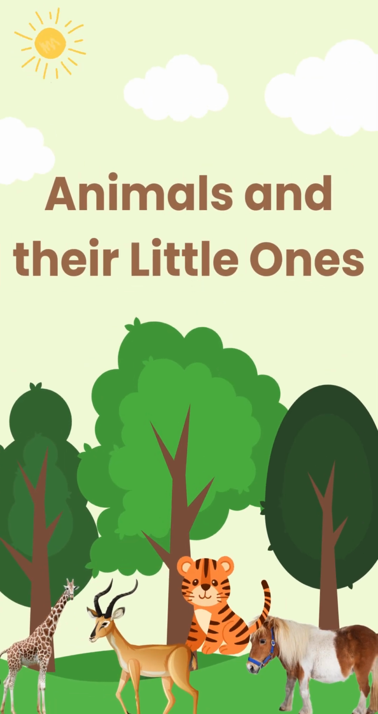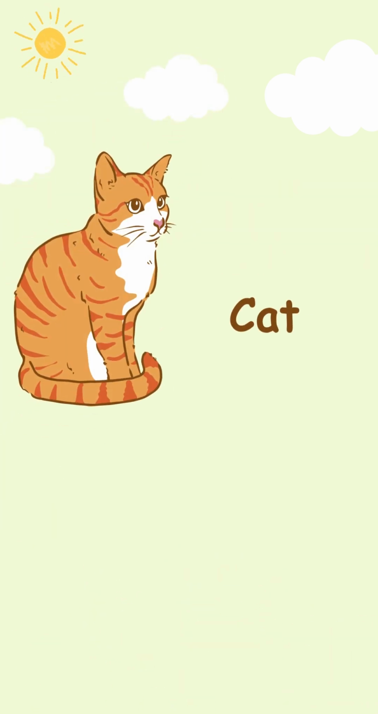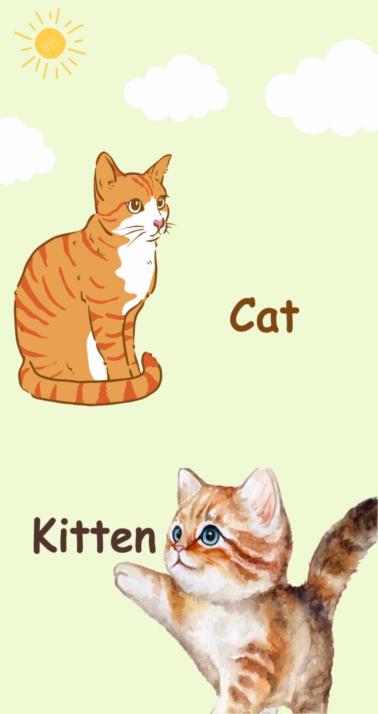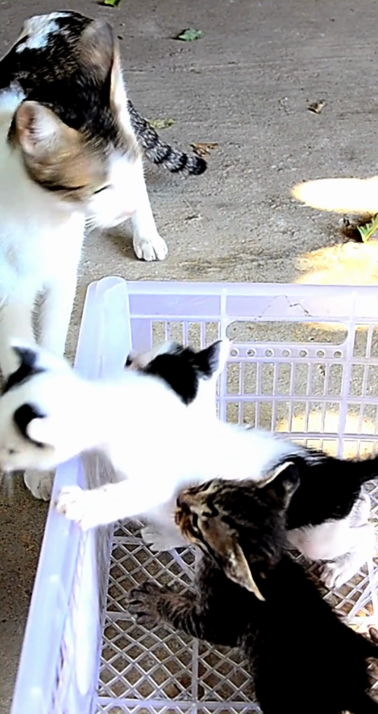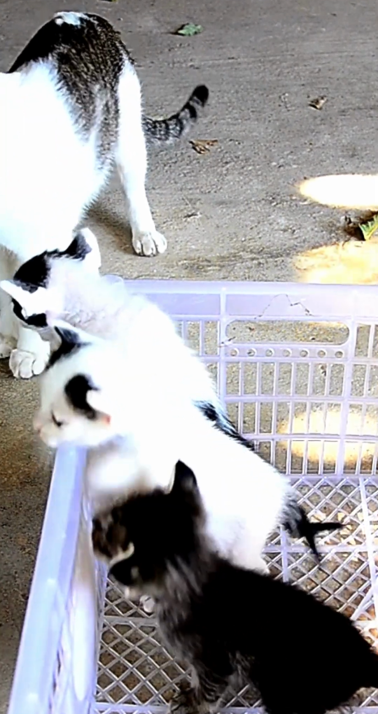Hi kids! Today let's learn about animals and their little ones. Cat. The little one of cat is called kitten. Here you can see cat and its kittens.